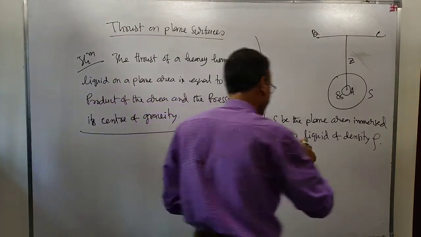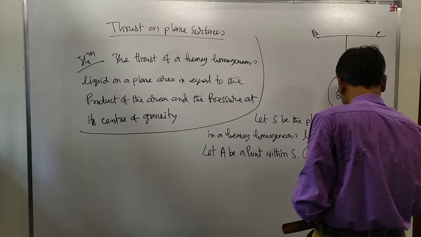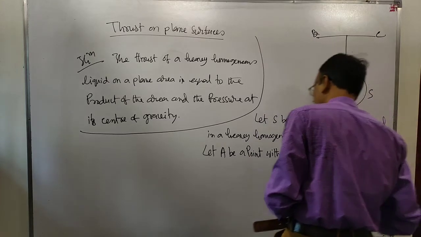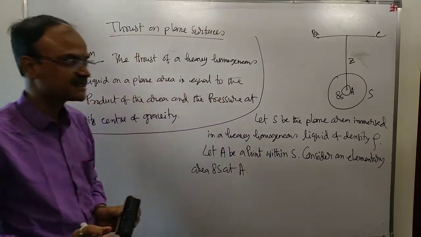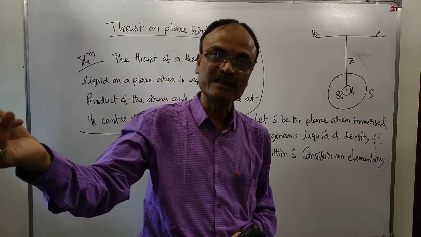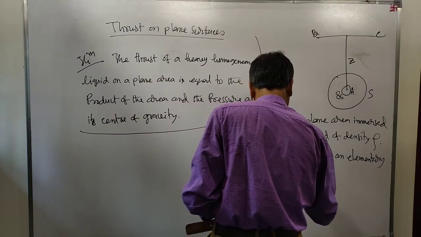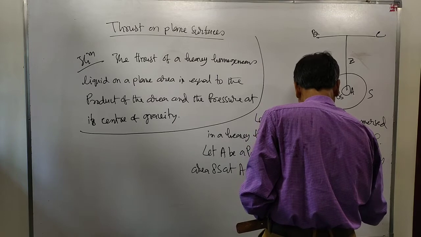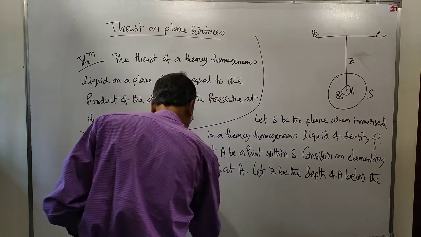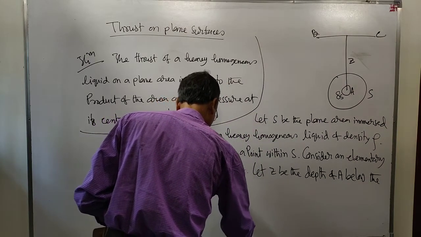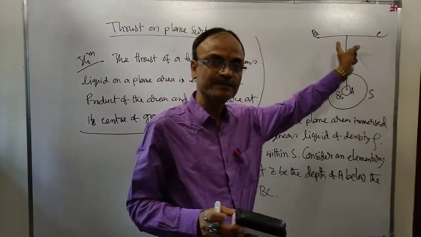Now consider an elementary area, delta S at A. Suppose Z is the depth of A below the effective surface BC.